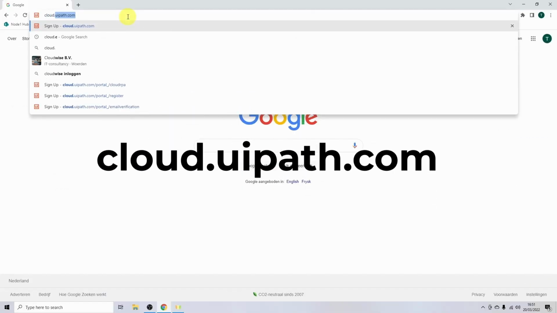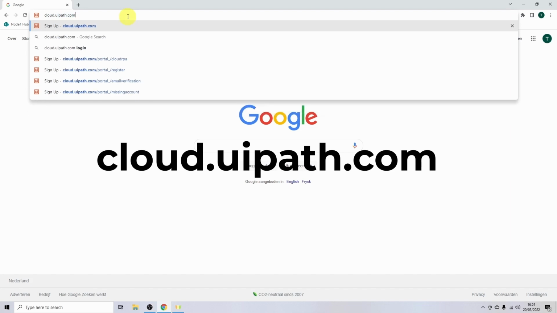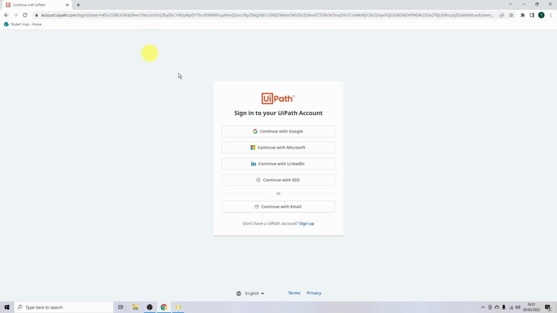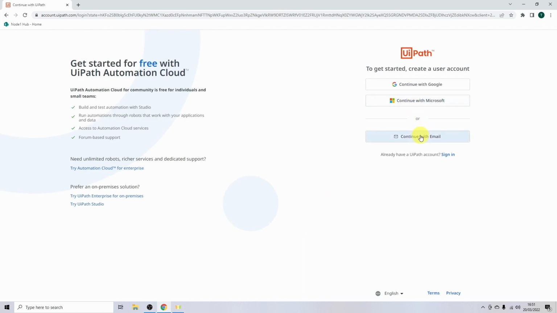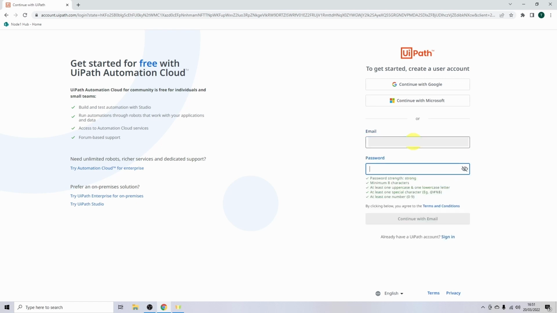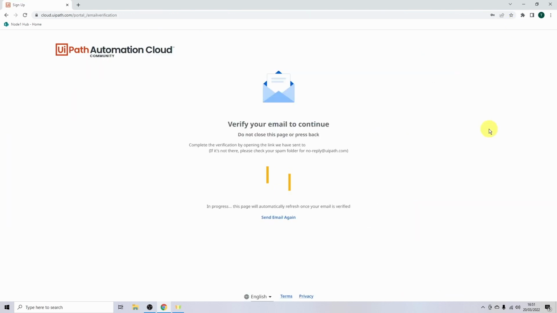Navigate to cloud.uipath.com. If you don't have an account yet, click sign up. Now choose continue with email or one of the other options. Provide your email and password and click continue. Now click on the link in the email you just received in order to activate your account.